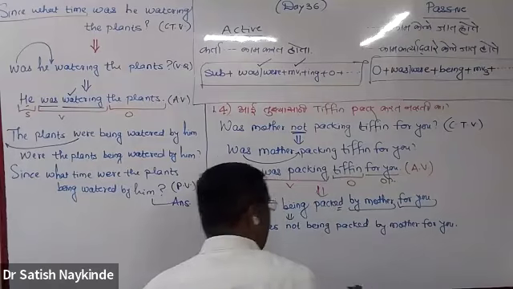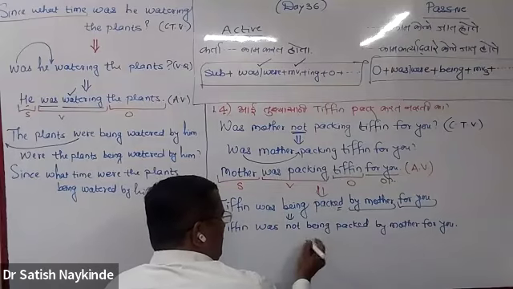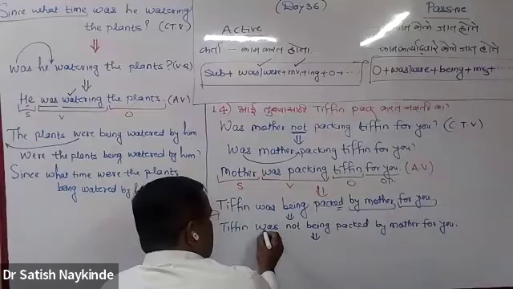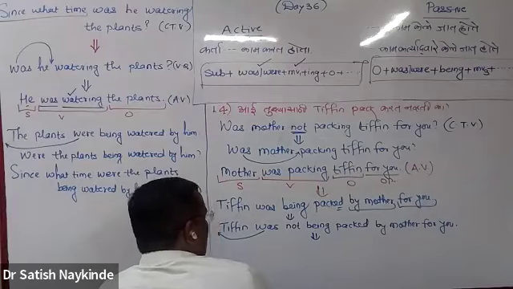Getting me? Everybody getting me? Yes or no? Now this is in negative form, simple sentence negative. Make it verbal question. Why? Because the original sentence was in verbal negative form. Come on.